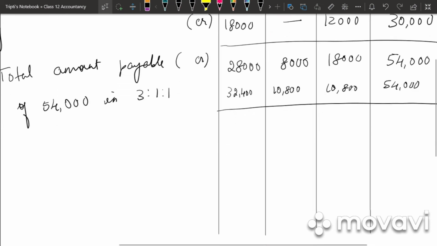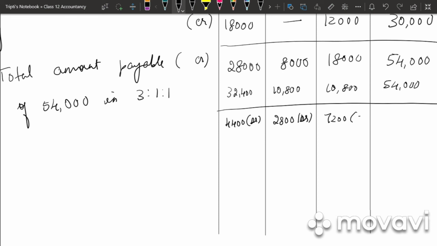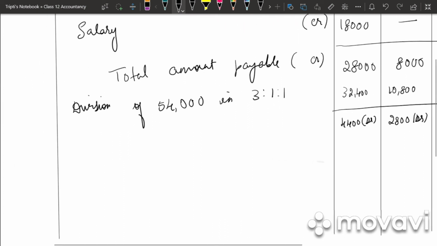So 28,000 minus 32,400, we get 4,400. It is our debit balance. 8,000 minus 10,800, 2,800 debit balance. 18,000 minus 10,800, 7,200 credit balance.